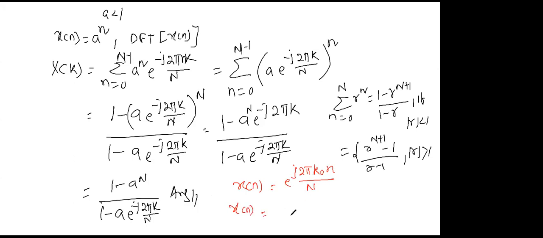And if x of n equals e to the power minus j 2 pi k0 n by capital N. It's very simple. Instead of a, I have taken this.